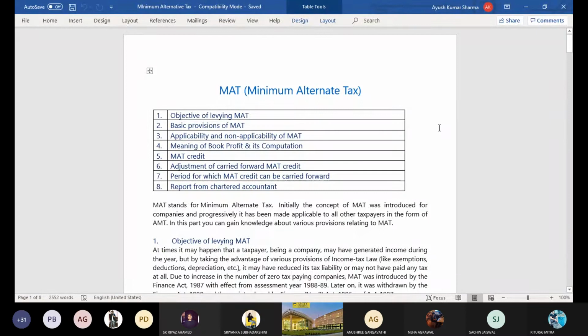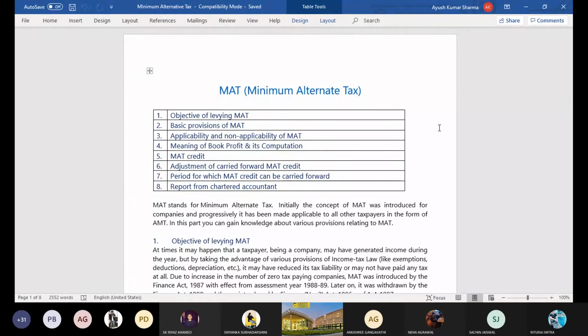It's very important for this semester and for corporate tax planning. If you are planning for finding the tax liability of a corporate company, then these provisions of section 115 are very important for us.